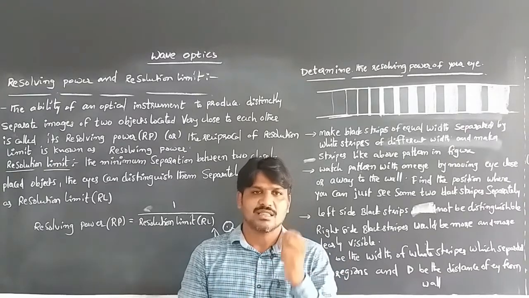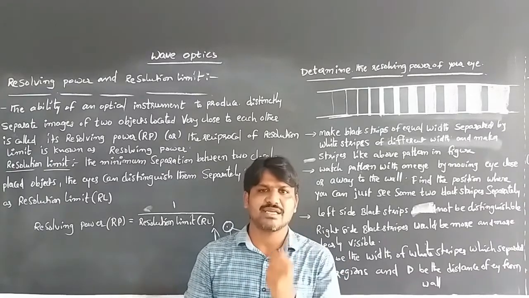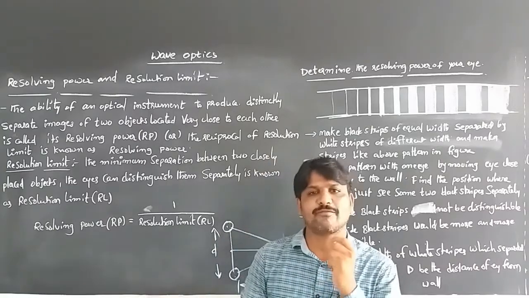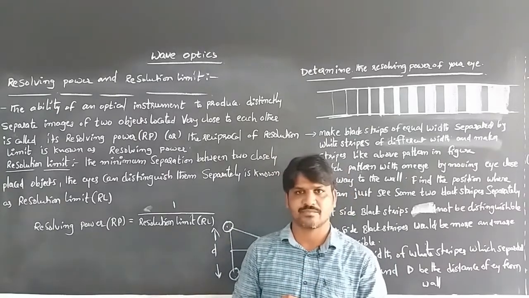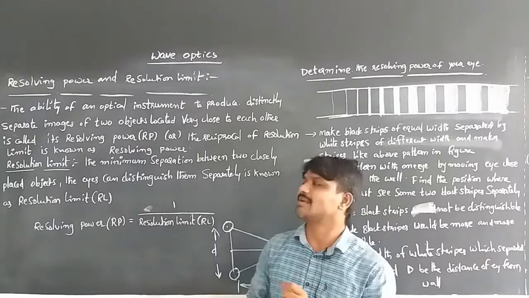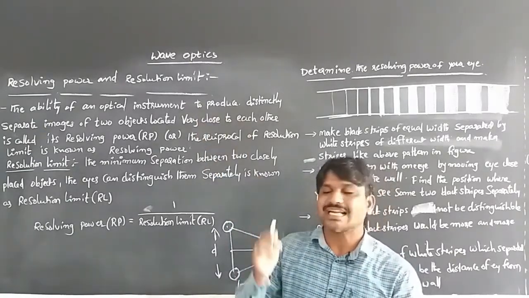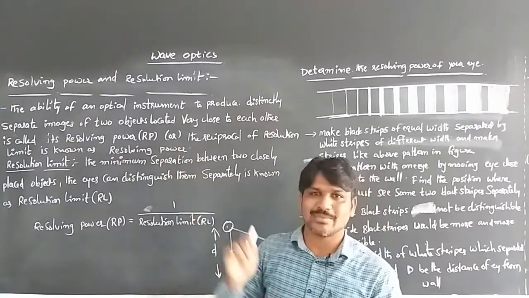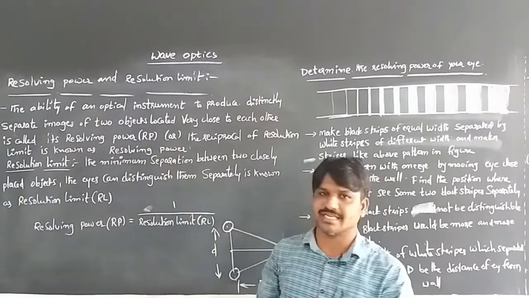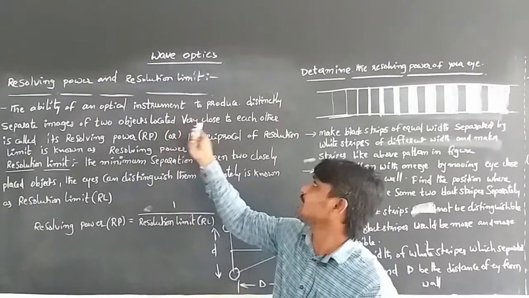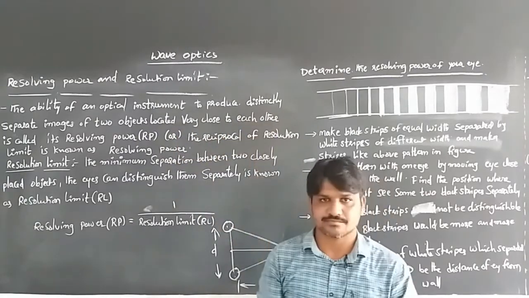Like that, the resolving power means the ability of an optical instrument to produce distinctly separate images of two objects located very close to each other.